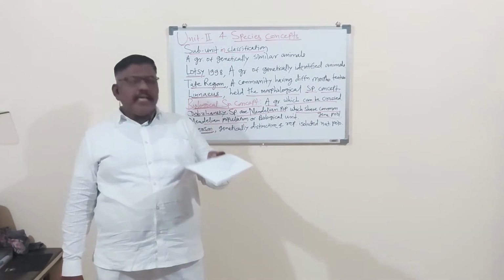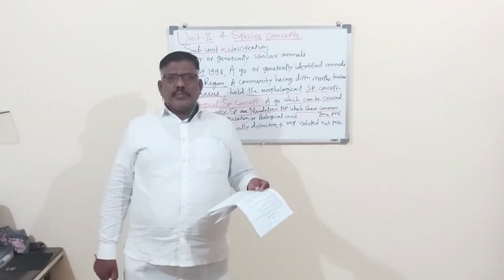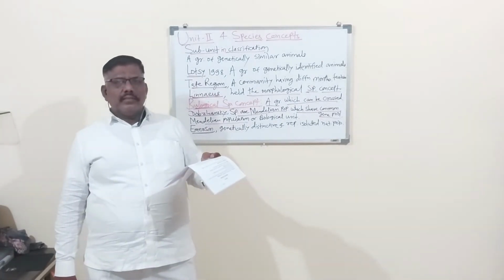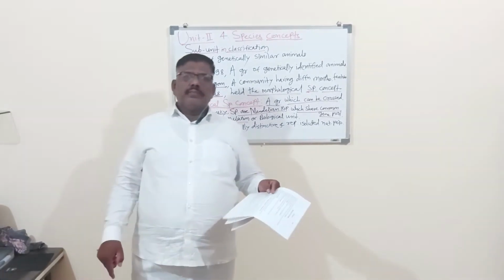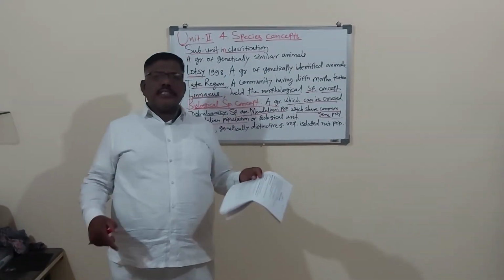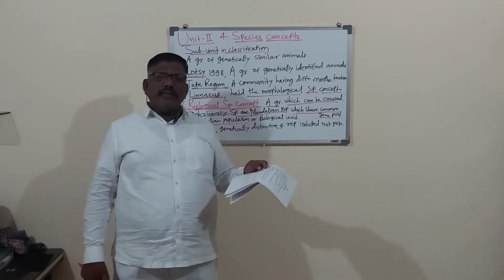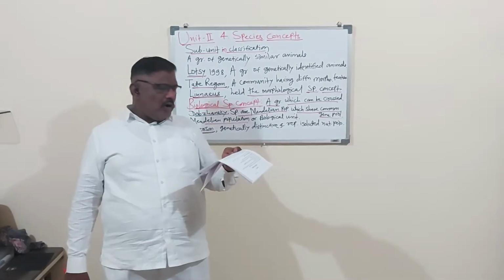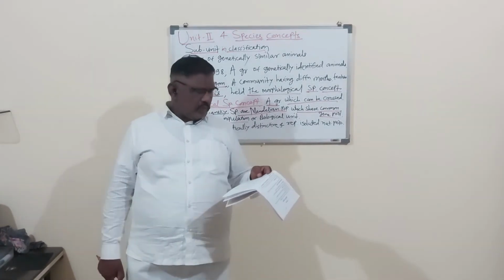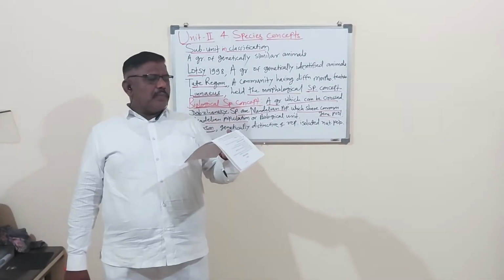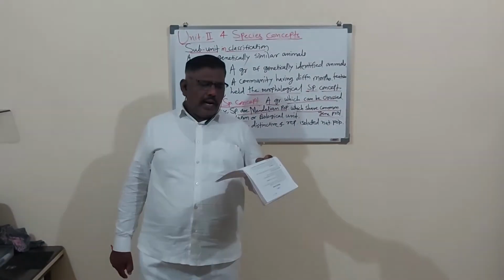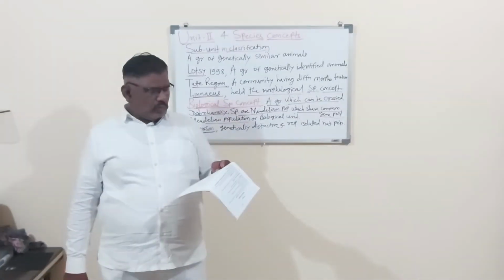Species are tied together by bonds of mating. They interbreed; species populations can be crossed within the groups. Hence, members inbreed among themselves. Species are reproductively isolated from other species and they share a common gene pool.